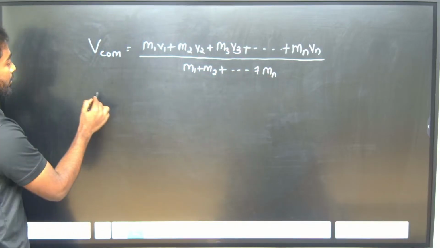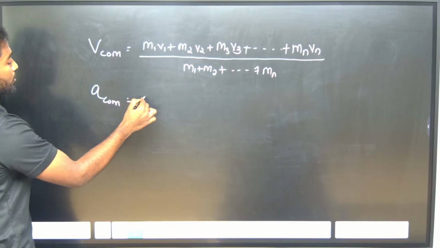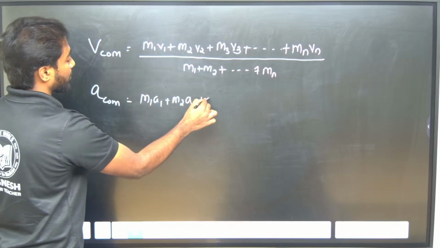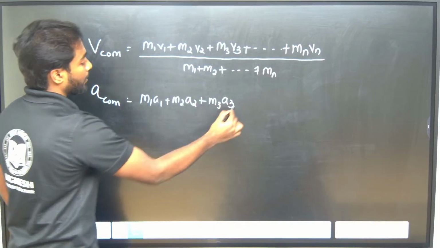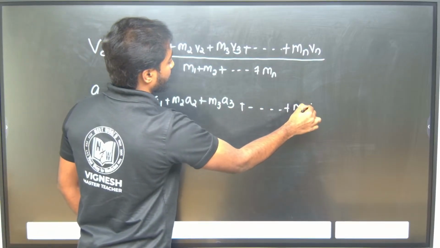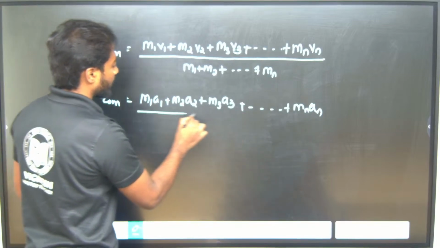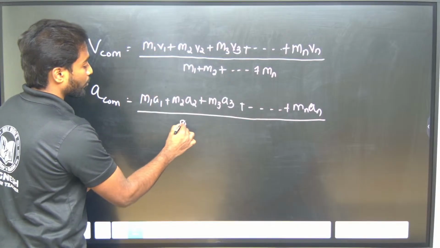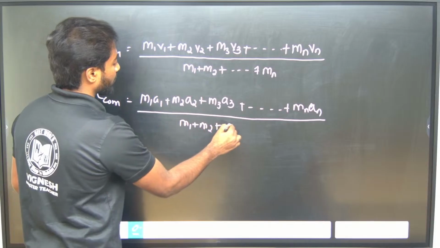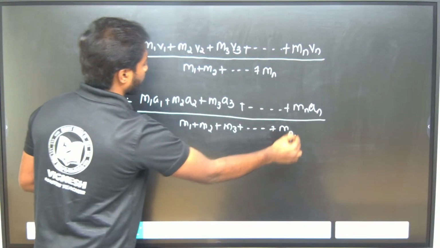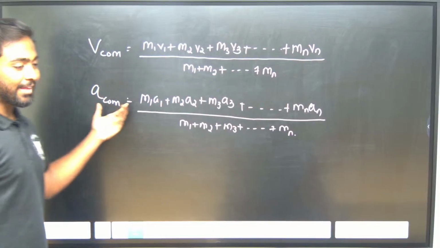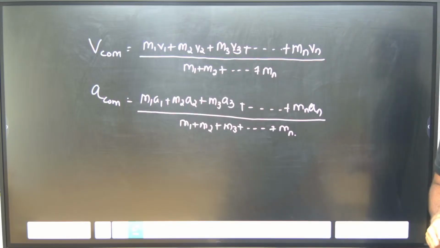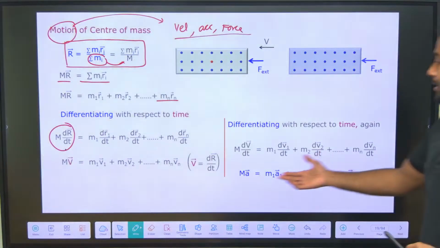What about acceleration? Acceleration of center of mass will be equal to m1 a1 plus m2 a2 plus m3 a3 plus up to mn an, divided by m1 plus m2 plus m3 plus up to mn. Here a1, a2, a3 and v1, v2, v3 are the acceleration and velocity of each particle. This is the formula for velocity and acceleration of center of mass.